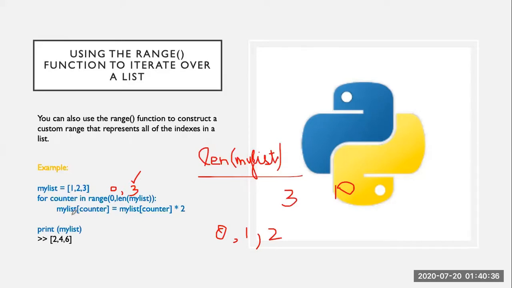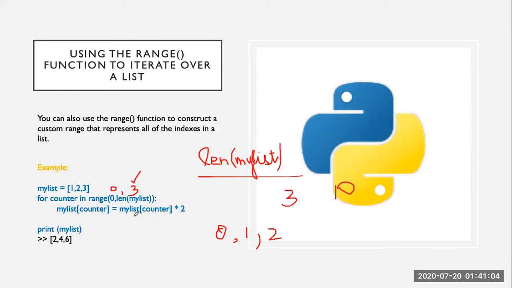Okay, so we can use the same method by using the range function. We are accessing the elements of the list with their index number, and for this purpose we are using the range method. So we can see that this is the list: for counter in range 0 to length of my list. That counter, or we can use any variable, will iterate from 0 to 2, that is 0, 1, and 2.